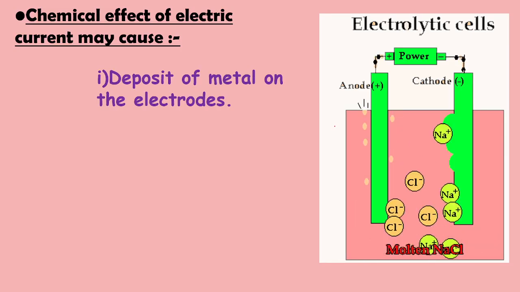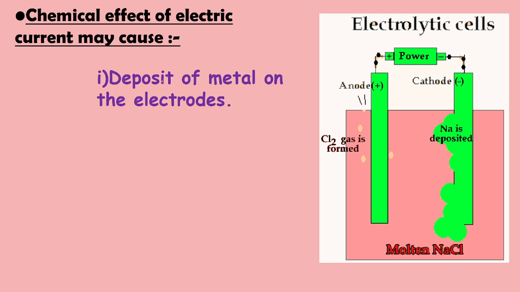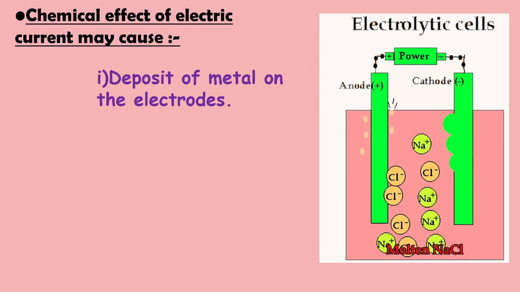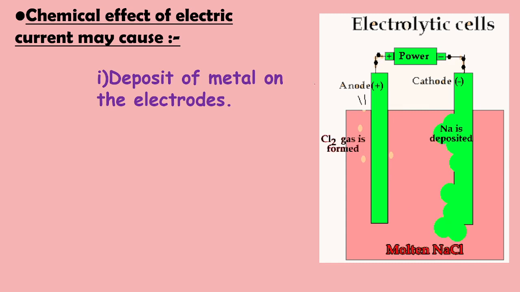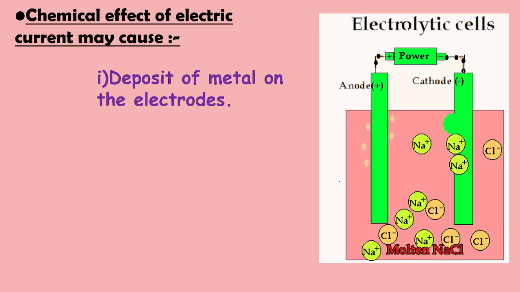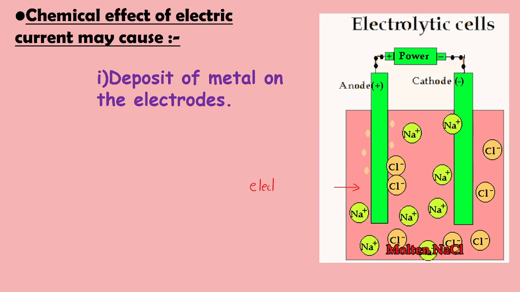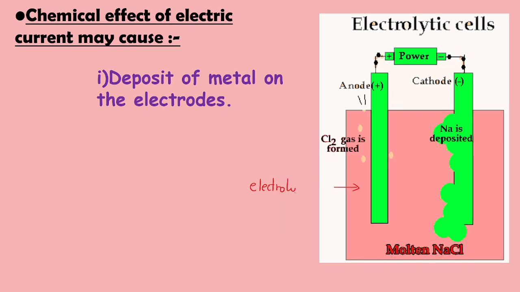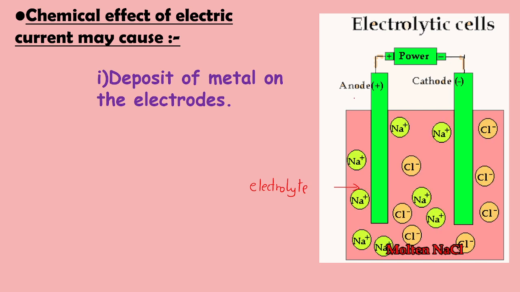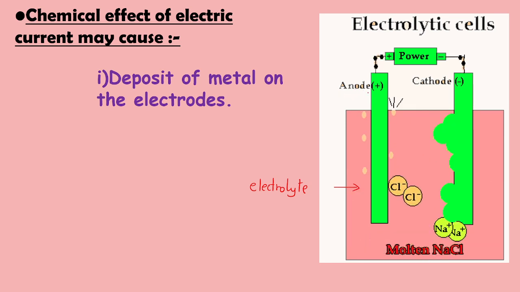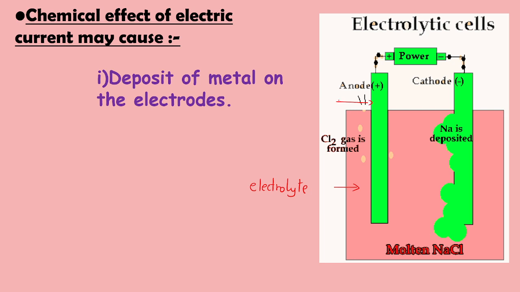First of all, the chemical effect of electric current may cause deposit of metal on the electrode. What are electrodes? Okay, when electric current is passed through the conducting solution, that is electrolyte, there are two rods that you can see here which are dipped. Okay, so these are termed as electrodes.